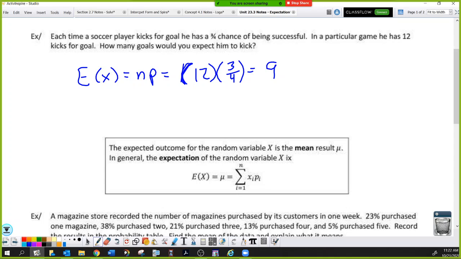So whatever the variable's value is times the probability it occurs, and then you add all those up, and that is the expected value of the system.